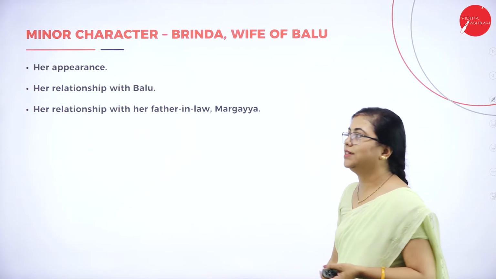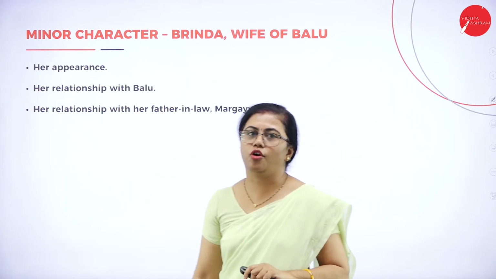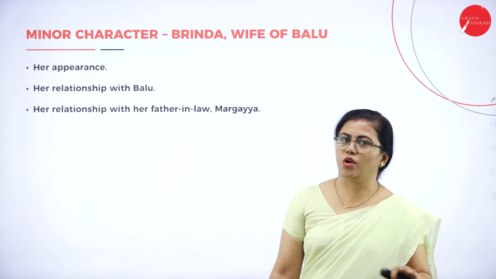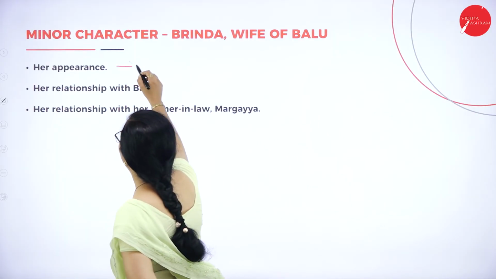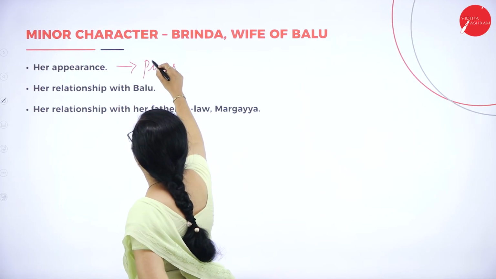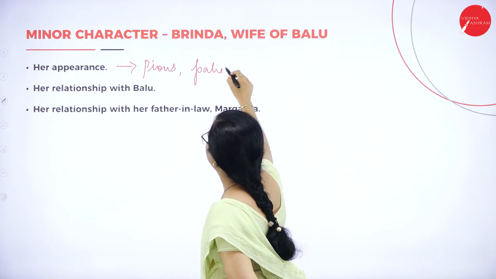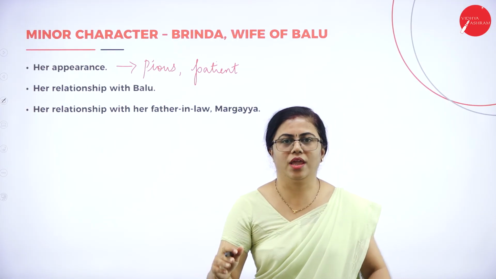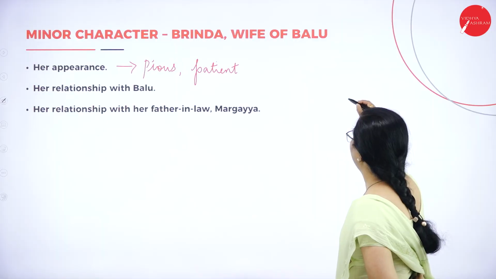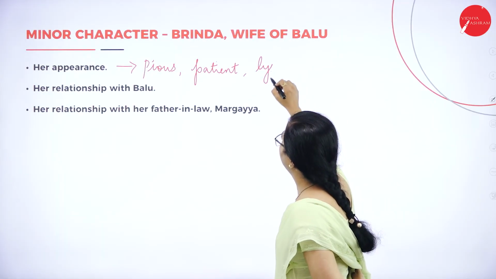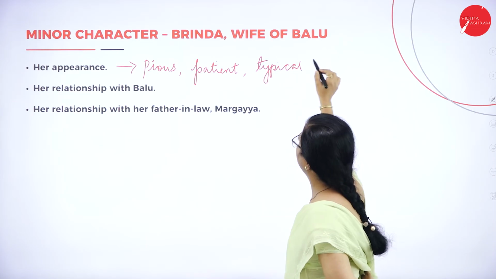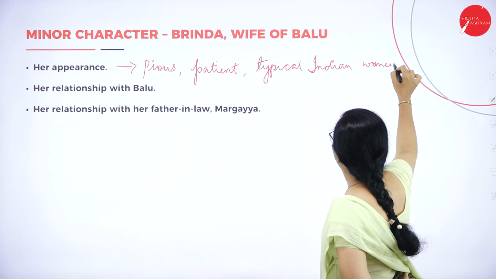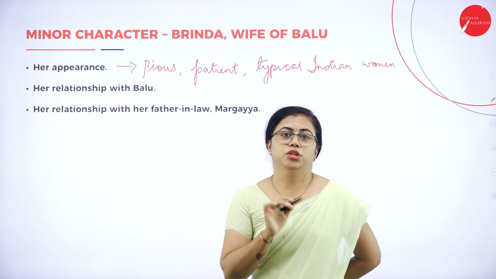Then we have the last character, that is Brinda, the wife of this Balu. That is the daughter-in-law of Meenakshi and Margaya. So what is she? Her appearance, she is also a very pious lady. She is also very patient. This is a typical R.K. Narayan kind of female. All R.K. Narayan's females are typical Indian kind of females. So she is a typical Indian woman. Here also you can write that. Typical Indian woman.